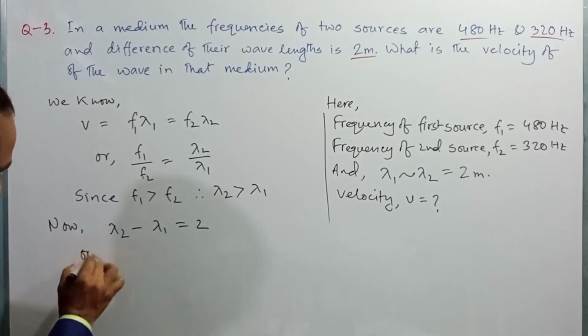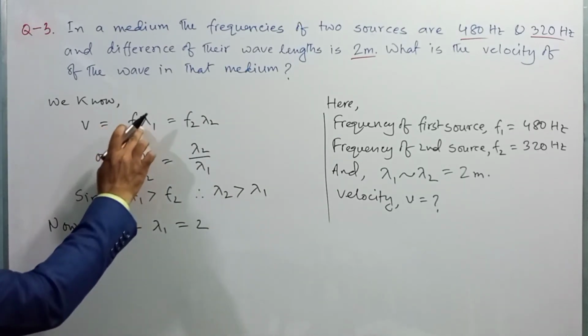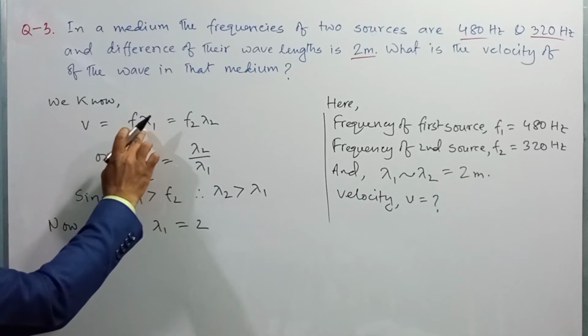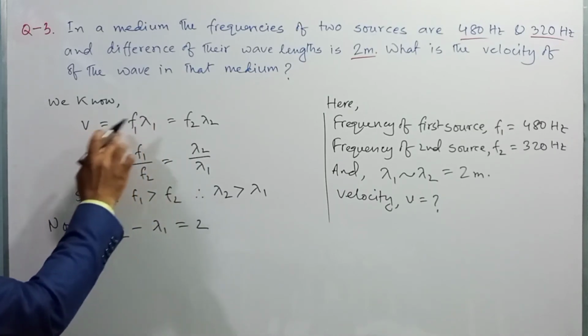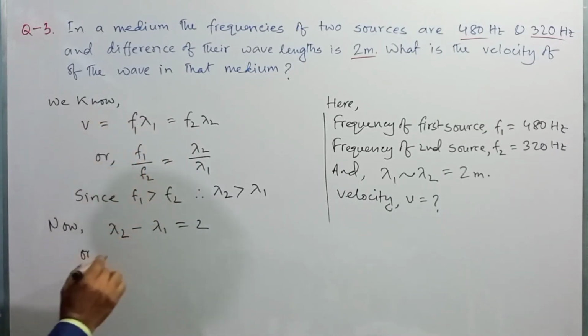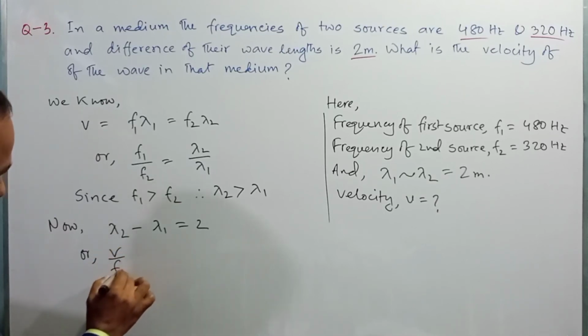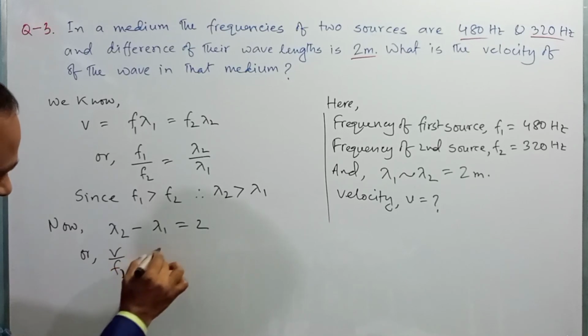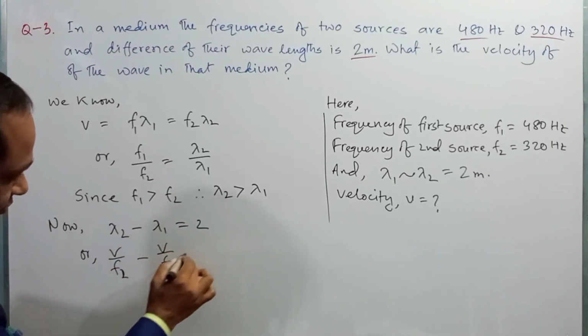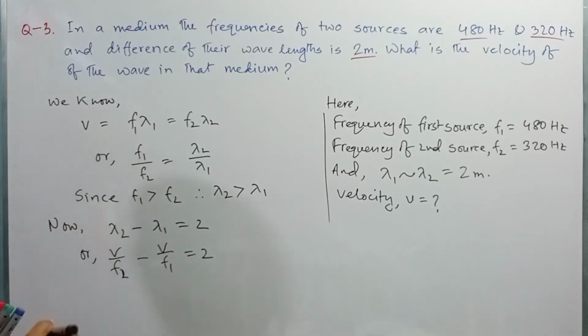Dear student, now we can write lambda is equal to v by f. So for lambda 2 we write v by f2, minus v by f1 for lambda 1, is equal to 2.